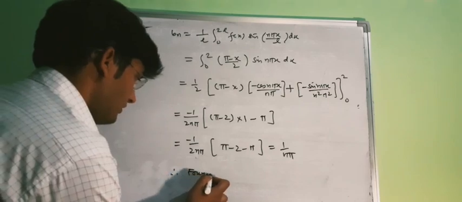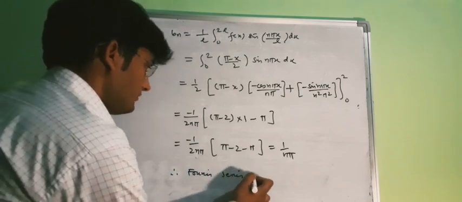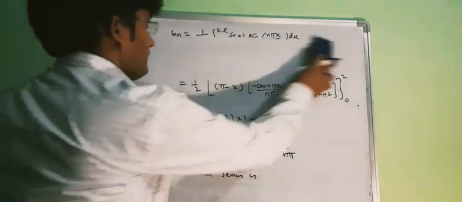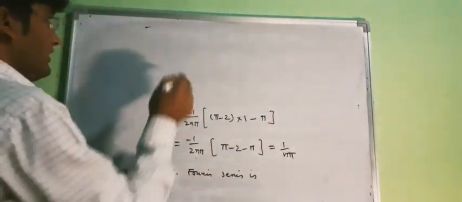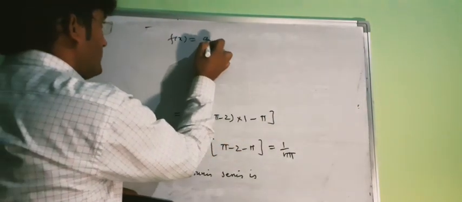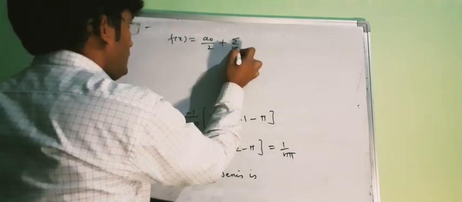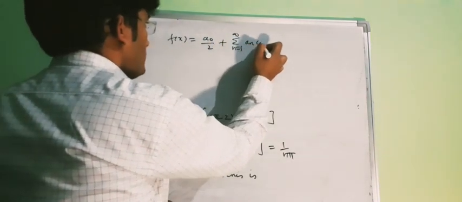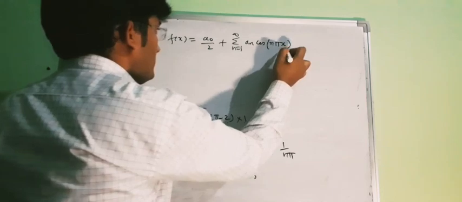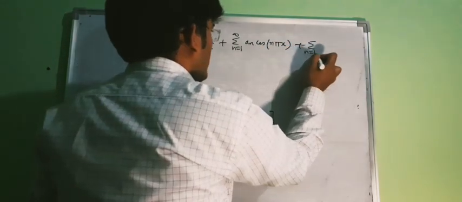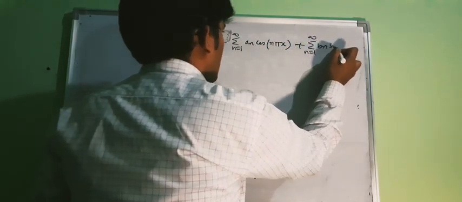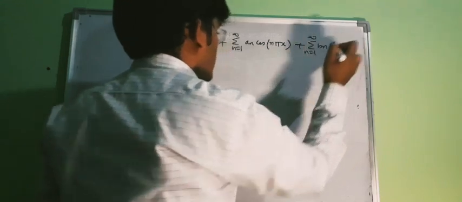Therefore, the Fourier series is f(x) equal to a0 by 2, plus the sum n equal to 1 to infinity of an cos(n pi x upon l), l is 1, plus the sum n equal to 1 to infinity of bn sin(n pi x upon l), l is 1.